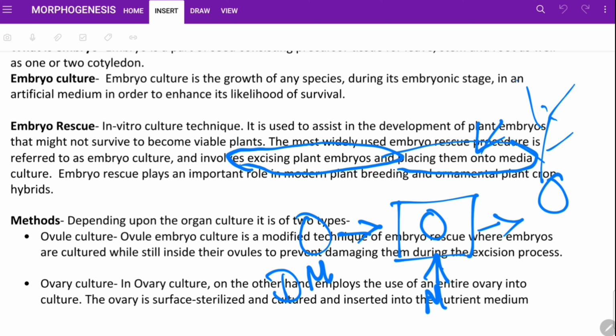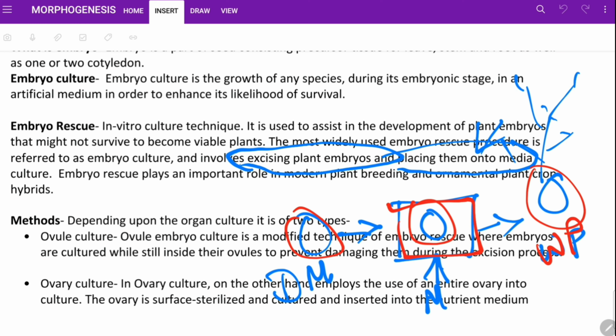Okay, so this is the whole plant embryo. This is embryo, this is media. That is producing from the damaged embryo that will not produce any plant without help. So that is producing a whole plant, and that is called embryo rescue. The embryo is being rescued by a technique called embryo rescue, otherwise it will be dead.